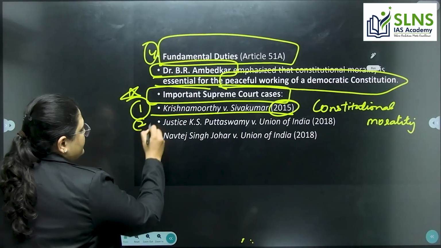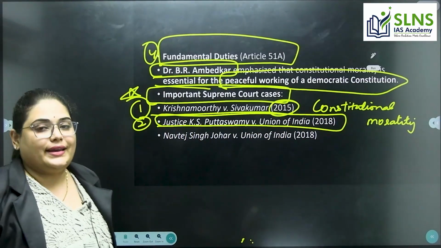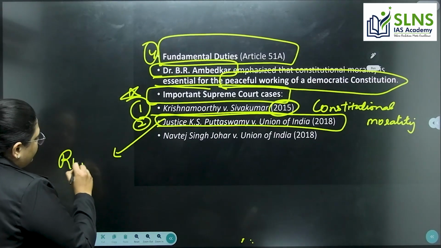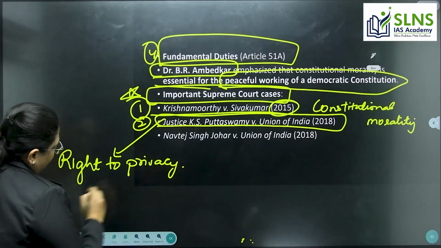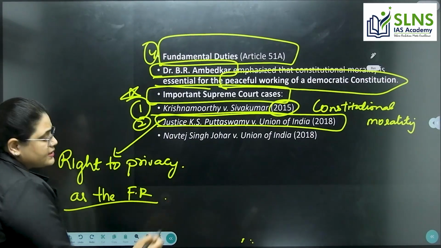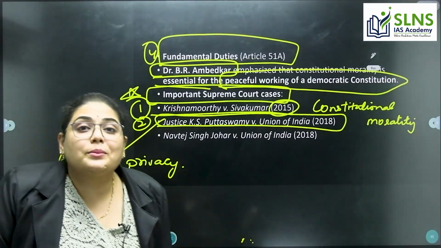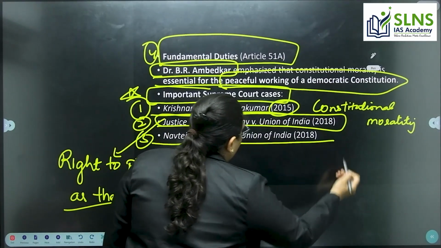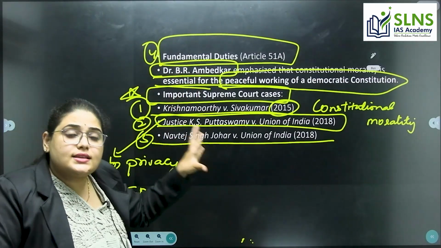The second important case is Justice K.S. Puttaswamy versus Union of India in 2018. This is the case where we got the right to privacy as a fundamental right. This judgment also emphasized the supremacy of the constitution. And the third important one is Navtej Singh Johar versus the Union of India, 2018. These are the important cases you need to remember.